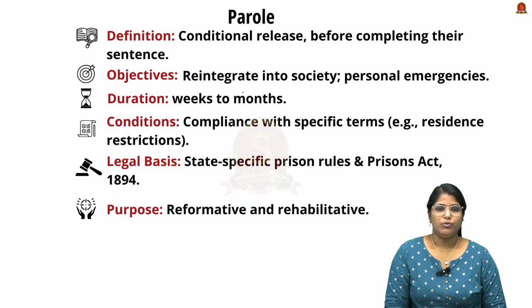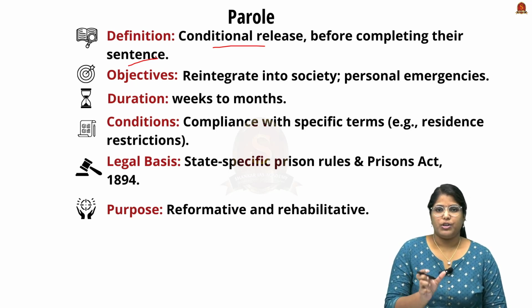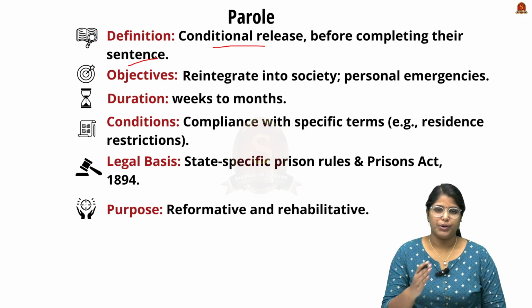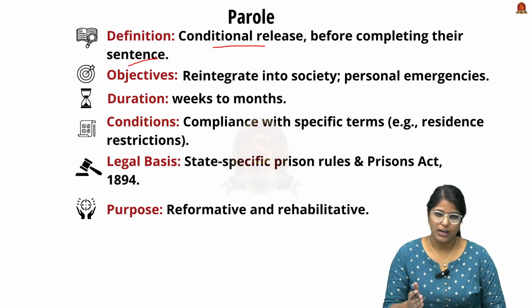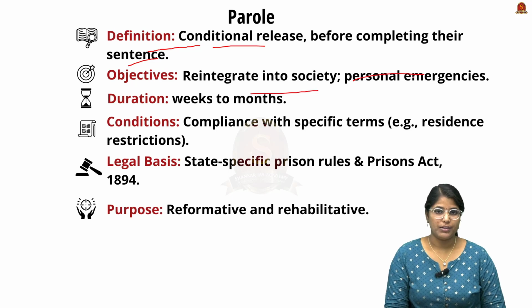Now moving on to parole. See, it is a conditional release before completing their sentence. So it is offered to a convict who has been in jail for a particular duration of time. After that duration in jail, parole will be provided to the convict in order to reintegrate into society, and in some cases for personal emergency as well.